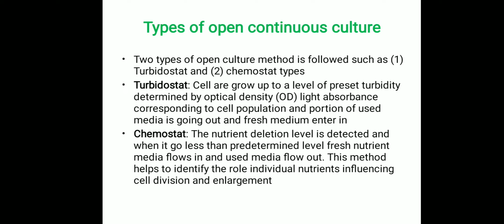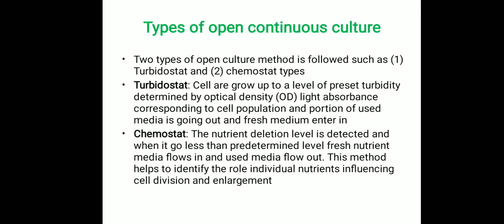Again, in the open culture system, there are two methods. One is called turbidostat, another one is called chemostat. In the turbidostat, we can assess the turbidity of the nutrient medium by measuring the optical density of light absorbance, which reflects the cell population inside the vessel.